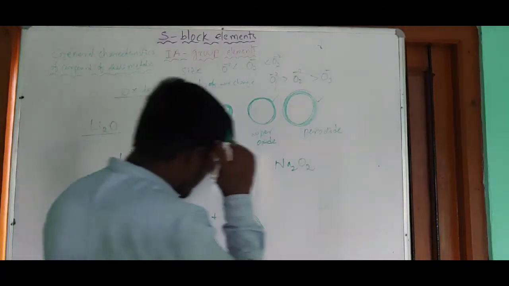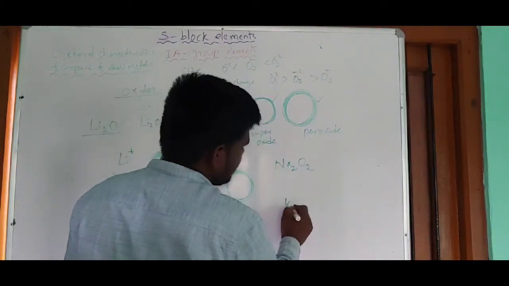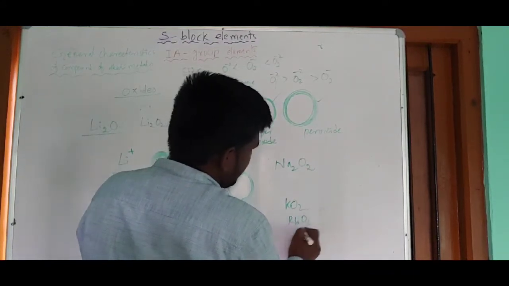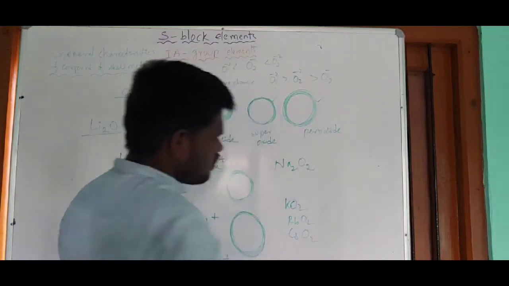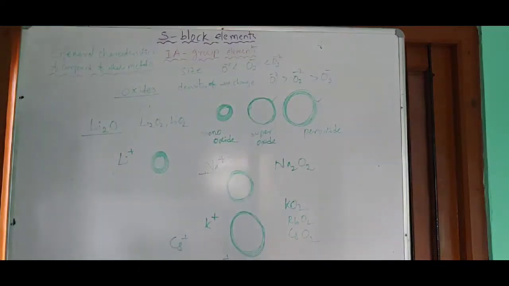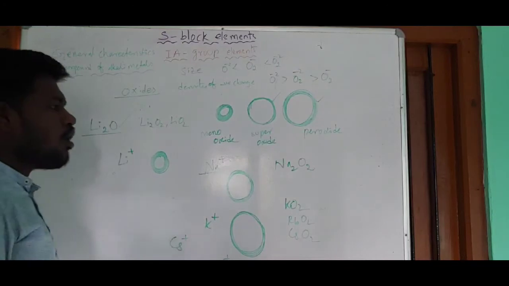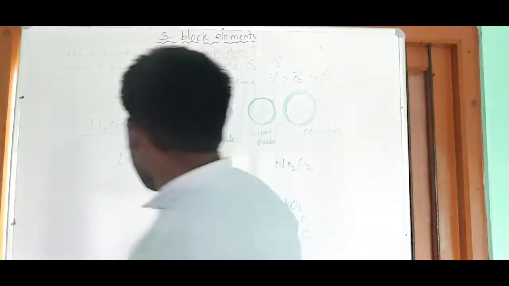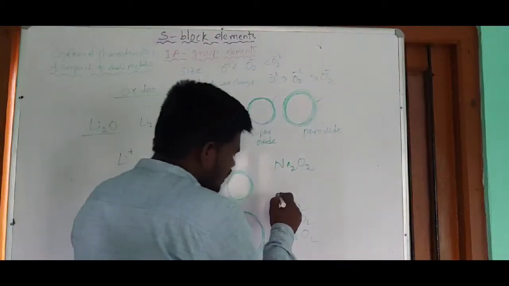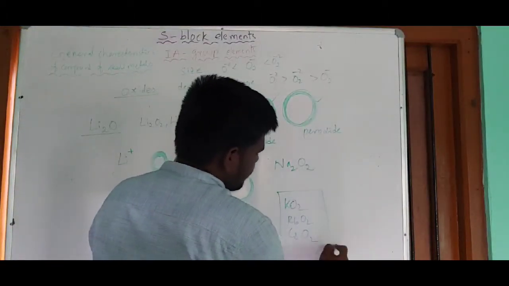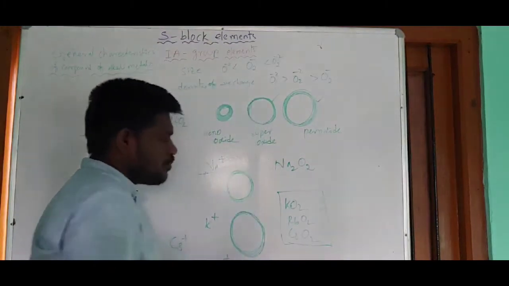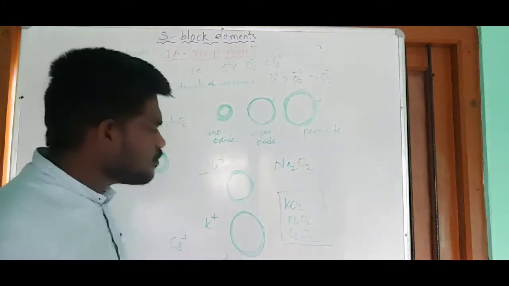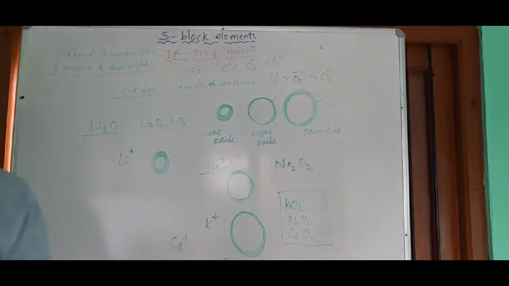That's why they are ready to form superoxides like KO2, and the next one RbO2, and the next one CsO2. So right guys, this is the reason for the formation of various types of oxides by the first A group elements. Now here we need to discuss the stability of these three superoxides: potassium superoxide, rubidium superoxide, and cesium superoxide.